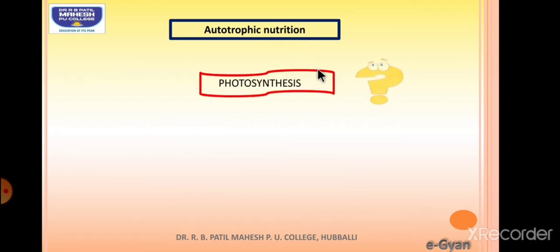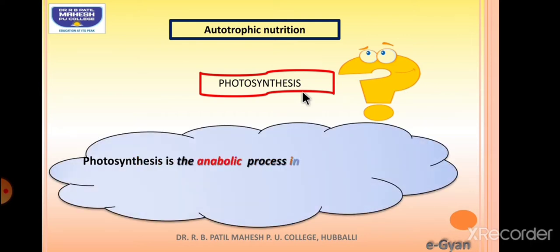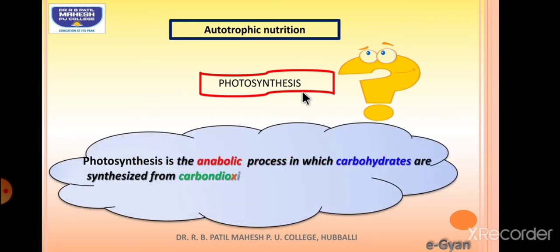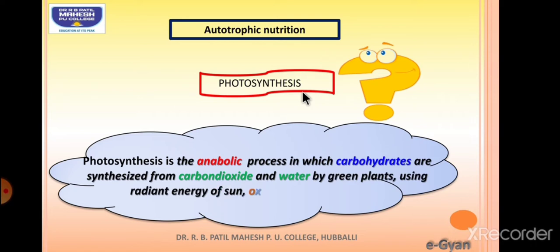How do the plants do this? They do with the help of a process called as photosynthesis. Photo means sunlight, synthesis means synthesizing the food. So all the green plants have a capacity of using carbon dioxide and water. With the help of chlorophyll and in presence of sunlight, they can convert the carbon dioxide and water in the form of a carbohydrate called as glucose.